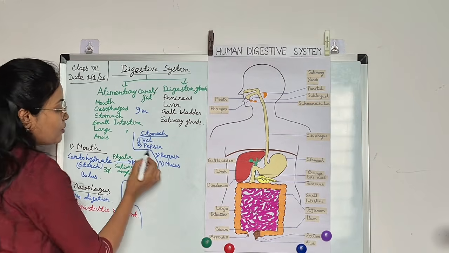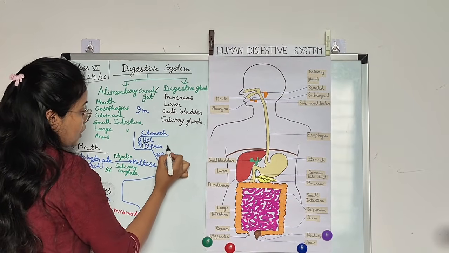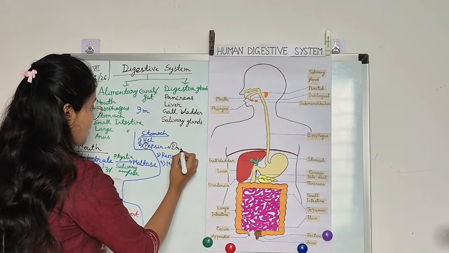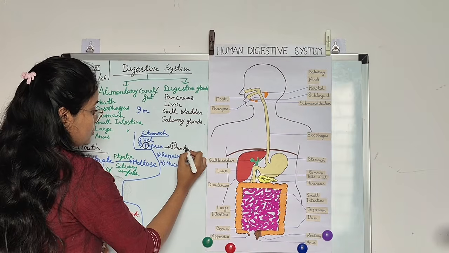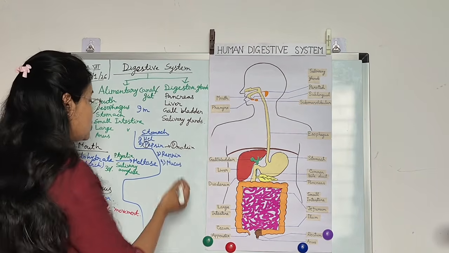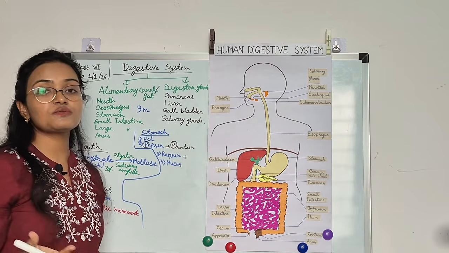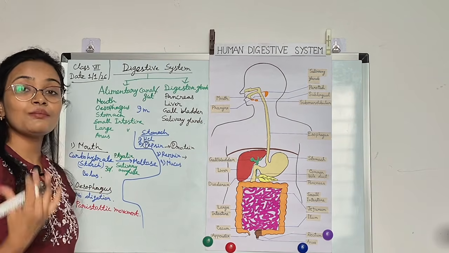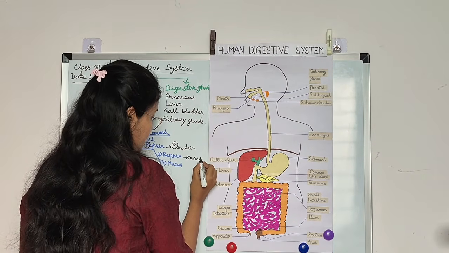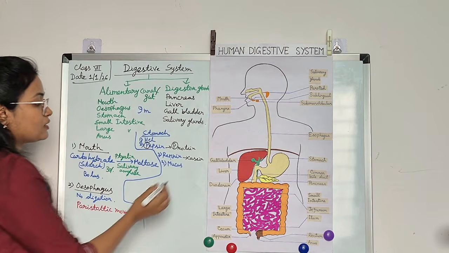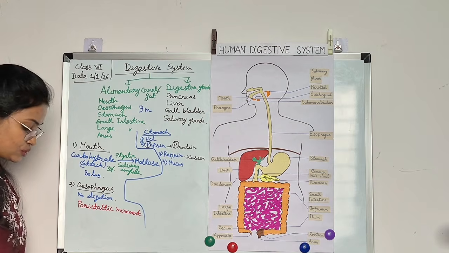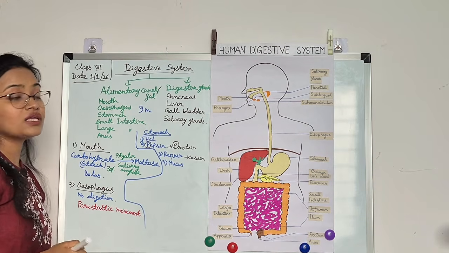Next comes the pepsin. You can remember it like that: P, pepsin, and protein. Protein also starts with P. So pepsin is responsible for protein digestion, and casein is also responsible for protein digestion. That is the milk protein, casein. Casein, the milk protein, is digested by the renin.